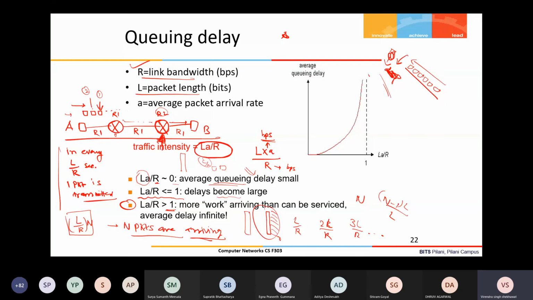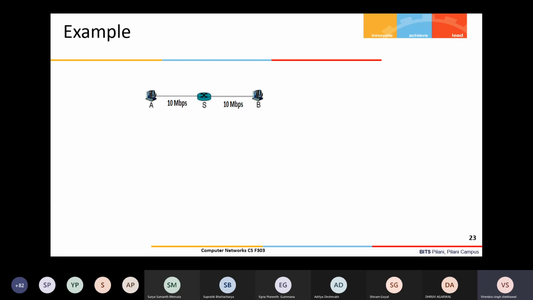Okay, so with this we close this lecture. I will give one exercise to you. Suppose this host is sending 5 packets. Note down this exercise. Packet size is 4000 bits. Total number of packets is 5. A is sending, so I can draw like this: 1, 2, 3, 4, 5.